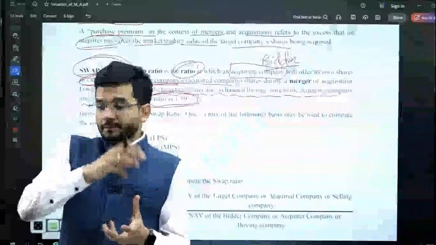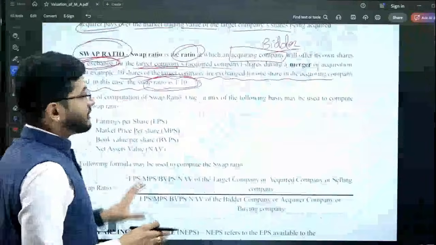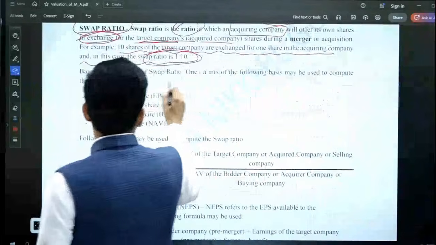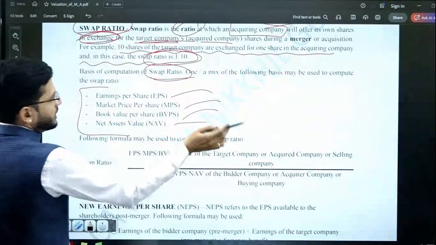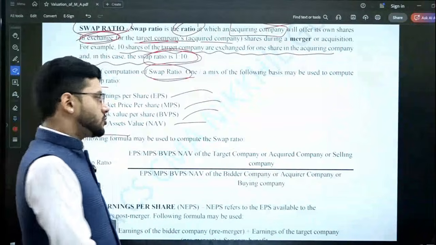That ratio is known as swap ratio or the exchange ratio, and this exchange ratio forms the basis of our calculation in the case of mergers and acquisition. Okay, so basis of computation of swap ratio. Swap ratio can be computed on the basis of EPS, MPS, book value per share, net asset value per share. So all these measures are used to calculate the swap ratio.